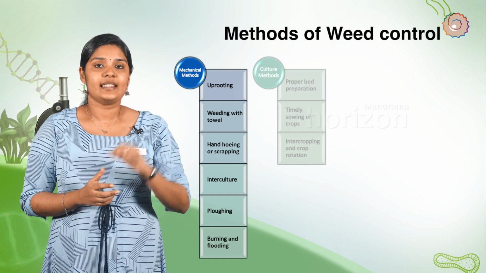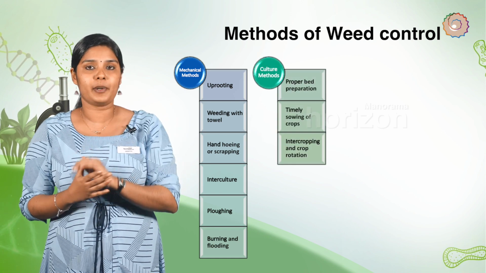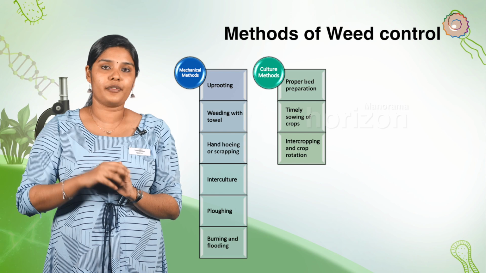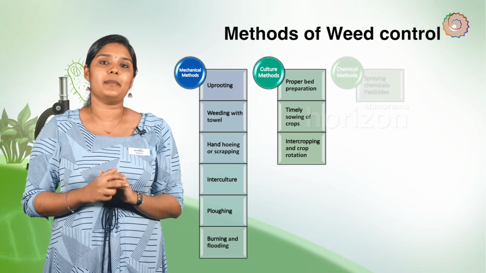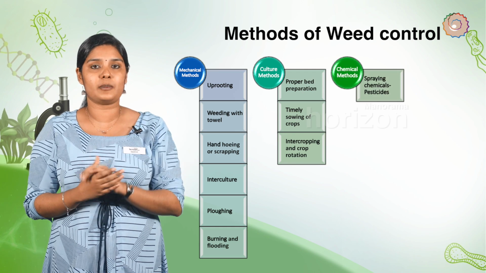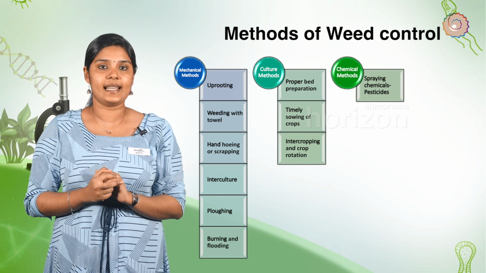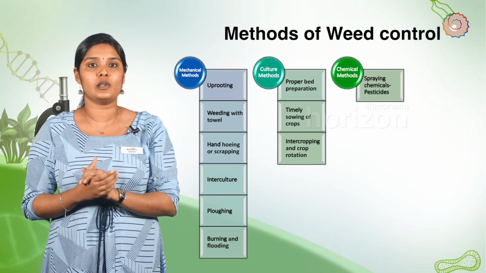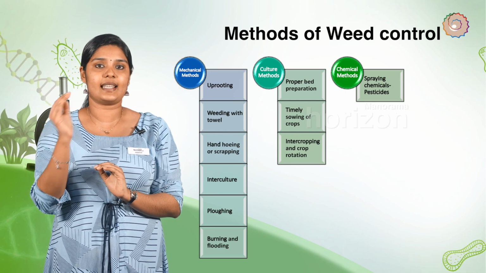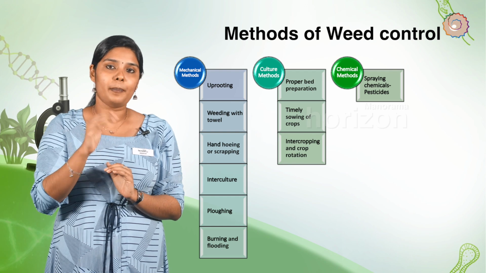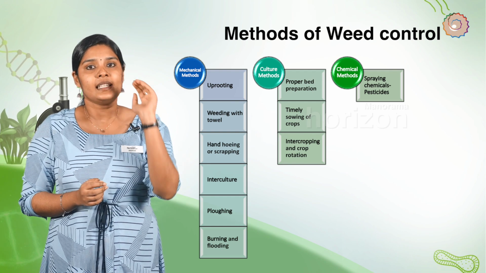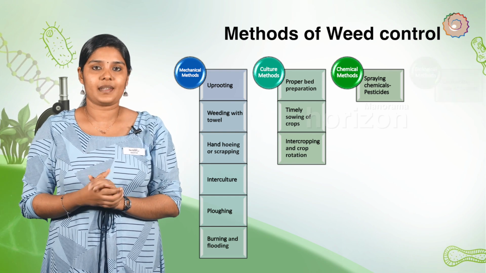Cultural methods. They include proper bed preparation, timely sowing of crops, intercropping and crop rotation. Chemical methods. Destroying the weeds by spraying chemicals like pesticides, which include herbicides, insecticides and fungicides. These chemicals are sprayed on the crop plants or used for treating seeds and soil.